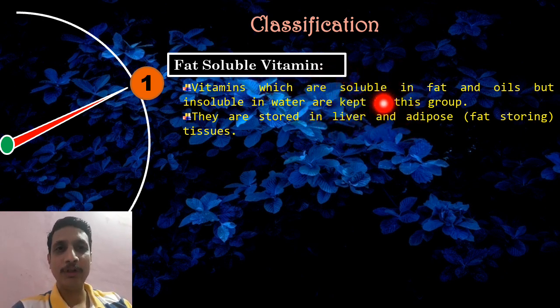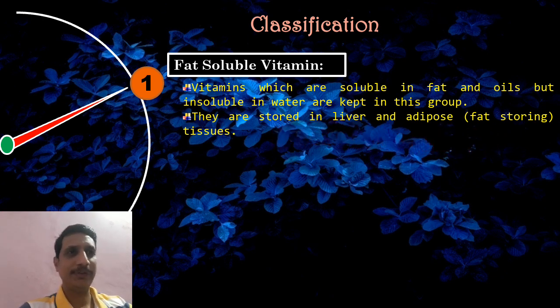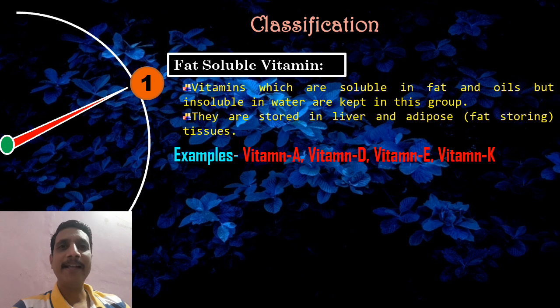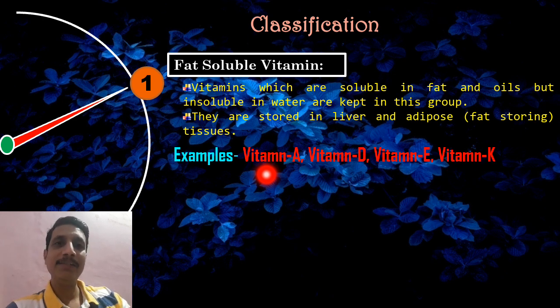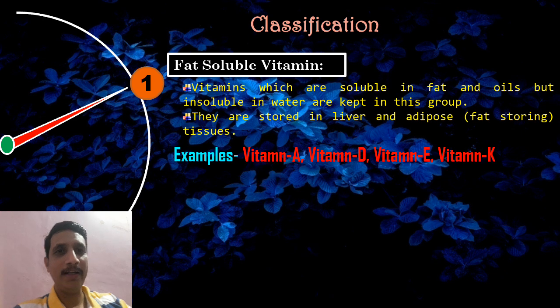They are fat soluble vitamins, insoluble in water but soluble in oil or fat, and these are stored in our body. They are stored in our liver as well as adipose tissue. Adipose tissues are fat storing tissues. So this is the first class. Examples for fat soluble vitamins are vitamin A, vitamin D, vitamin E, and vitamin K. Okay, so these are four examples: A, D, E, K. These vitamins are soluble in oil or fat.